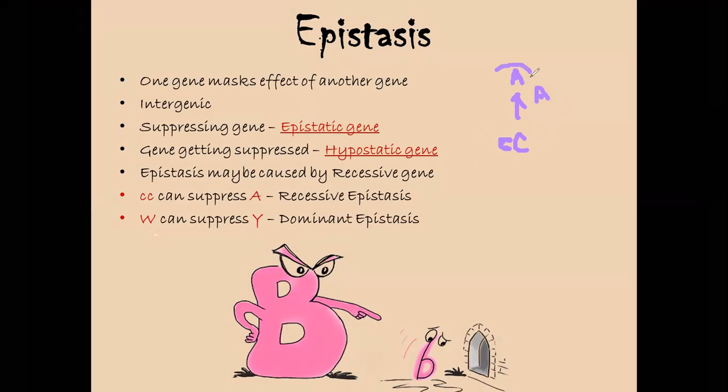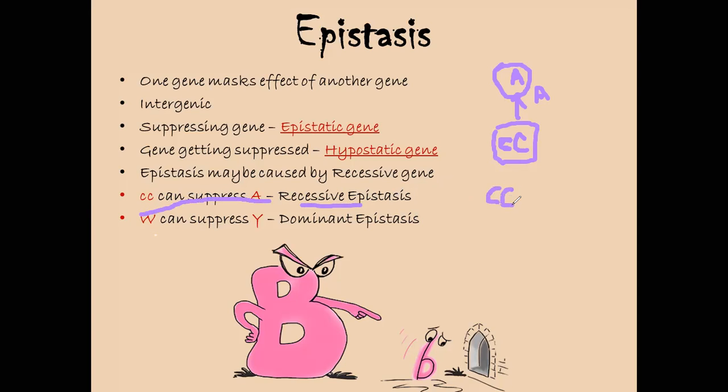So this one would be hypostatic and this one would be epistatic. If cc can suppress A, it's called recessive epistasis. It means that two younger siblings of another gene, of another home, come and dominate over the elder brother of gene 1 or home 1, right?